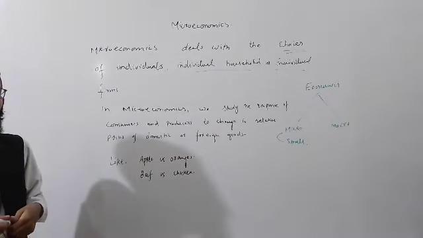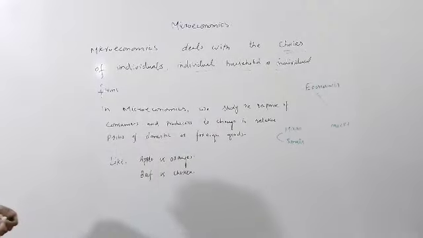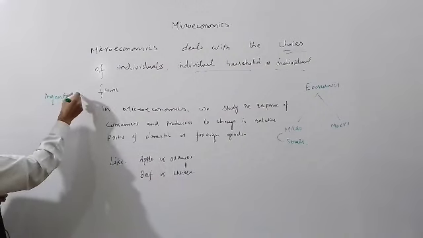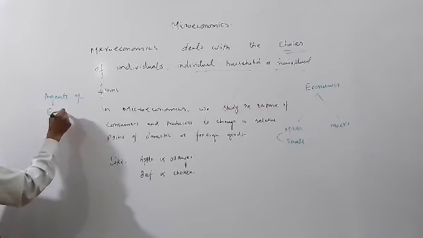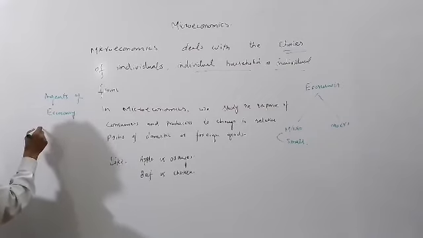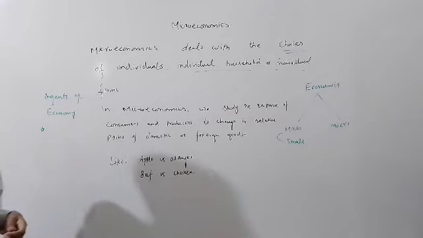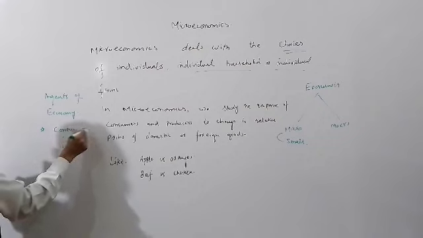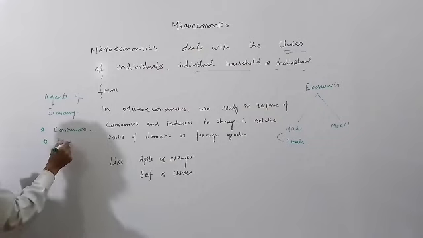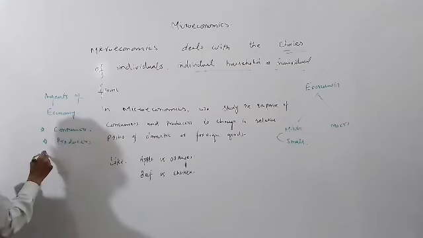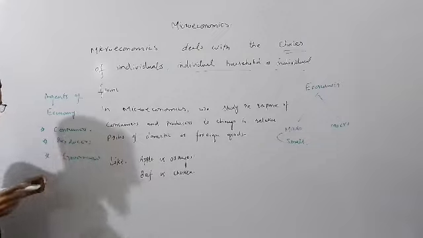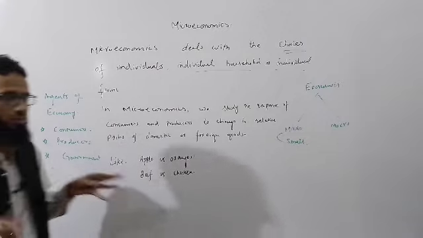There are basically three agents of an economy that we discuss in economics. We can learn it from economics textbooks. There are many textbooks that use these agents of the economy: consumers, producers, and government. These are the three basic agents of the economy.